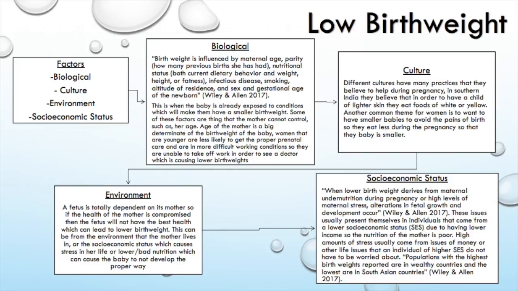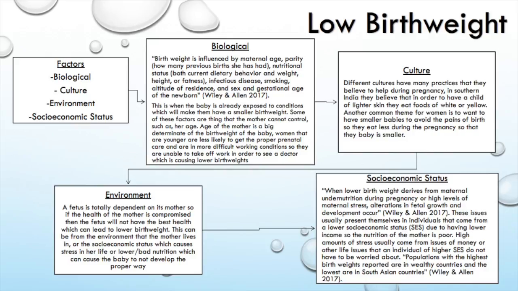Because if you are from a socioeconomic status that is higher, so you're from a wealthier status, you are able to have access to doctors that will tell you the proper things that you need to be doing during pregnancy. And women that come from lower socioeconomic statuses don't get to the doctors the way they should be. So lower birth rates are based off of the SES of the mother. Lower birth weights derive from the mother's maternal undernutrition during pregnancy or high levels of maternal stress.